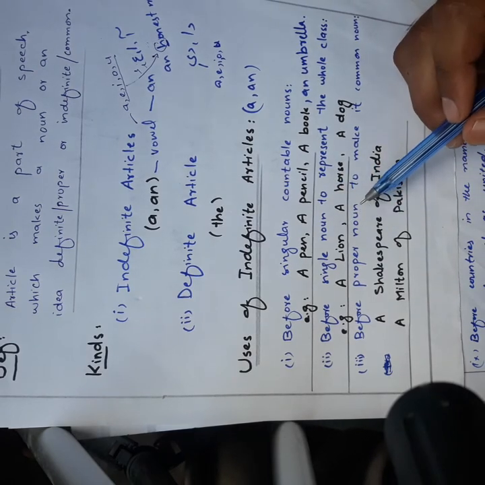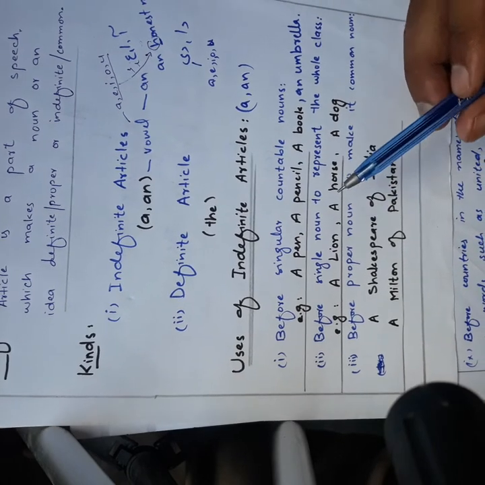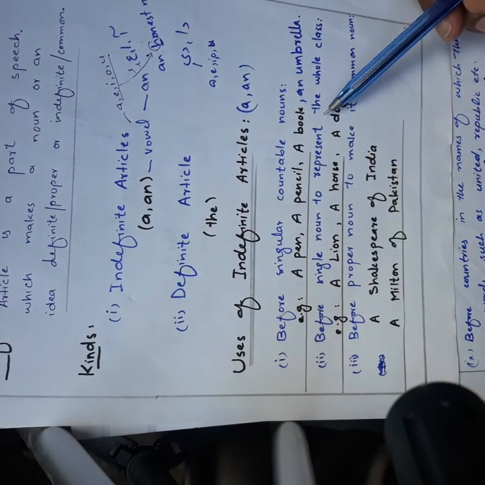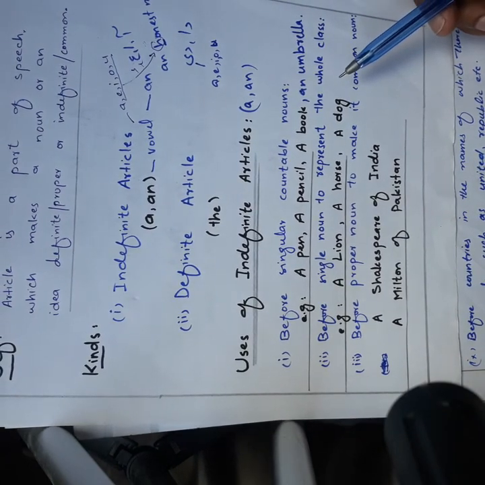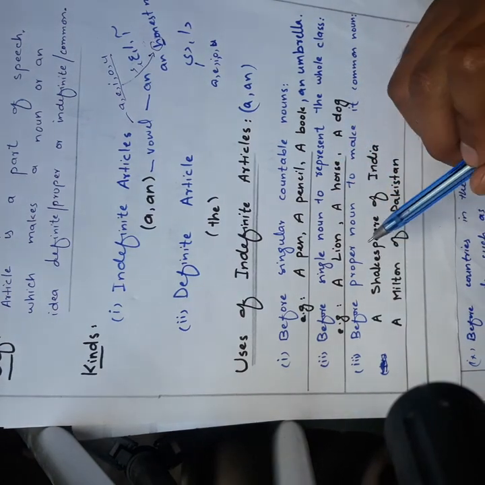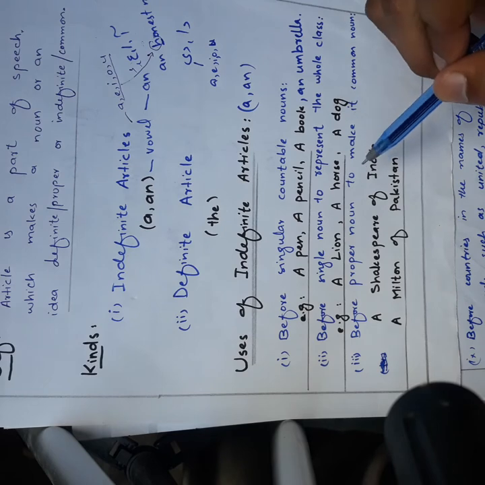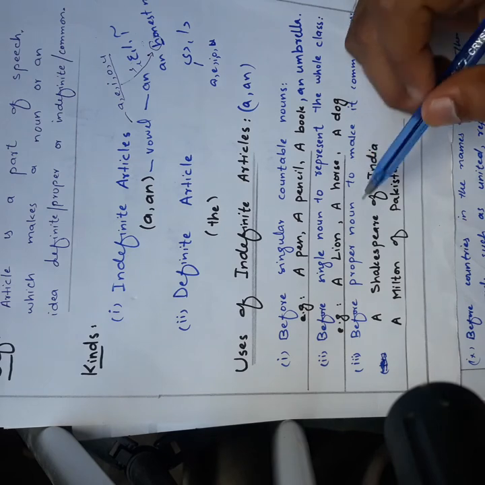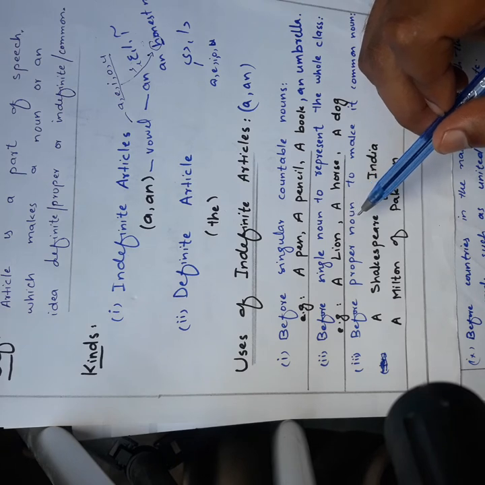Second use: before singular nouns to represent the whole class. Before such nouns in which we represent the whole class, like a lion, a horse, a dog. For example, I say a lion is a brave animal.